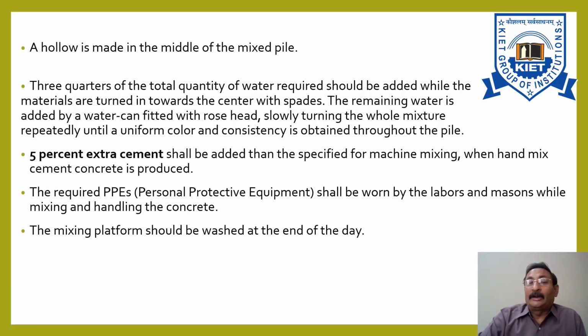The remaining water is added by a water can fitted with a rose head. Now slowly turn the whole mixture again and again till a uniform color and consistency is obtained throughout the pile.